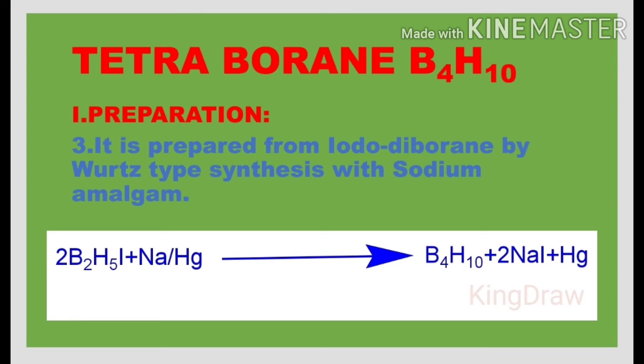So this reaction is very much similar to the Wurtz reaction. In Wurtz reaction, alkyl halides are allowed to react with the sodium metal in the presence of dry ether. There we get the alkanes due to the combination of the two alkyl groups. Here we get the tetraborane due to the combining of the two B2H5 units. So that is the similarity in both these reactions.